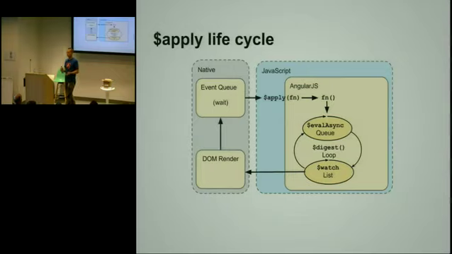So if you see that the model is not being pushed into the view, then you are either not using Angular APIs that use apply internally and do all the dirty checking, or you are doing something that we don't support out of the box. For example, WebSockets. WebSockets are asynchronous, and you need to kick Angular and tell, hey, go dirty check and push everything to the view. So that's how the apply works.